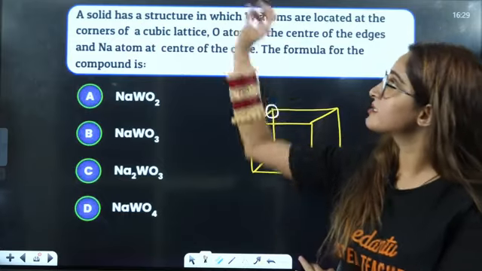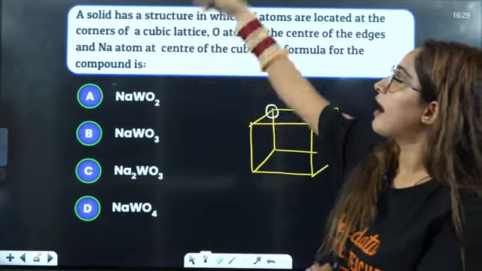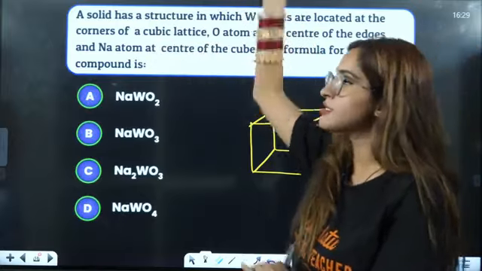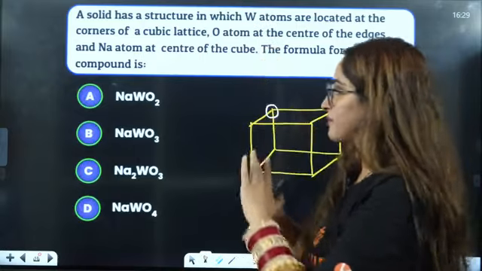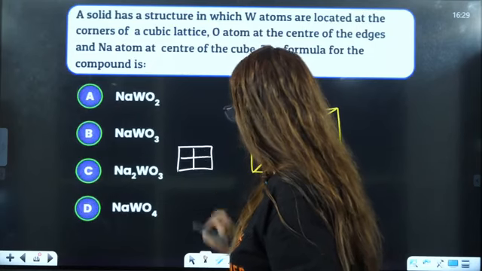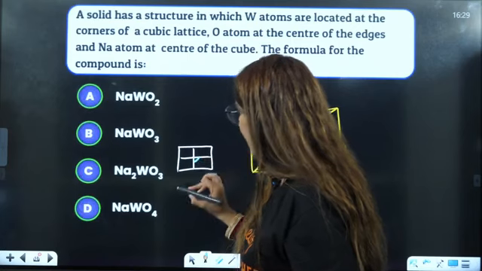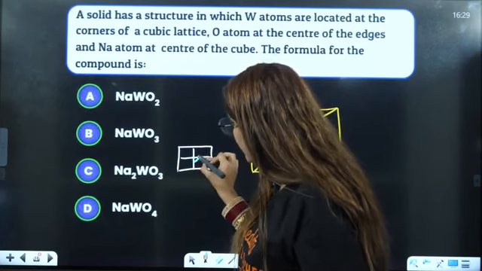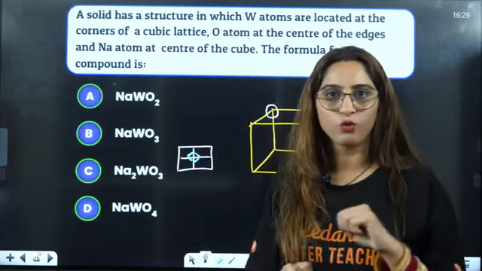If you place this ball there on the corner, there is one room here, the room that is adjacent to this, and the room that is in front of this. See, how many rooms are there? In this floor, there are these 4 rooms. So this atom in this corner will get shared by this room, this room, and this room. So that means 4 rooms.